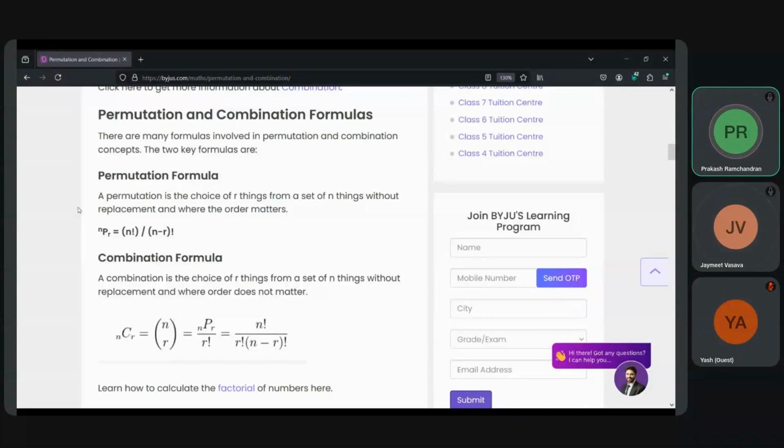Now, what is the meaning of replacement in this case? Both are saying without replacement. So without replacement is the same for both of them, but ordering is one area and not worrying about ordering is the other. So what do you mean by replacement?